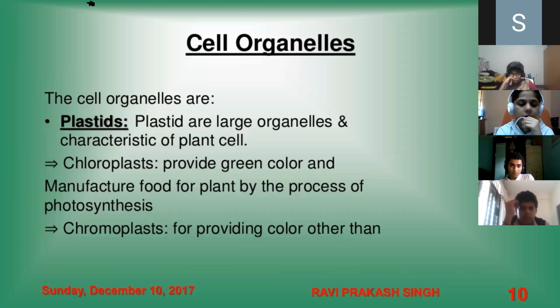It also has chromoplast, which provides color other than green. For example, tomato is red because of the presence of chromoplast. Are you understanding? We have plastids which will be green plastid, colorless plastid, or colored plastids. The green plastid is called chloroplast. The one which provides colors other than green is called chromoplast, and the colorless one, which is mainly meant for storage, is called leucoplast. What is it called, children? Leucoplast.